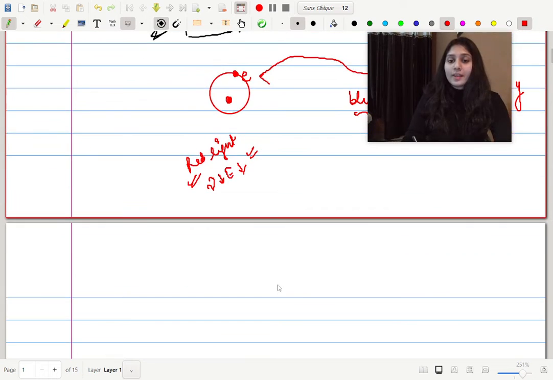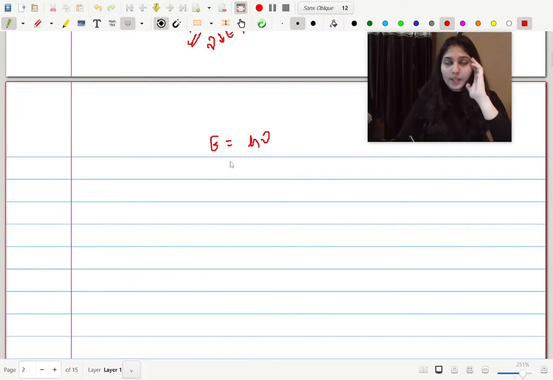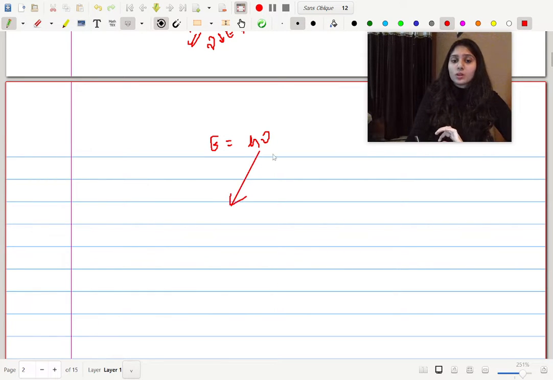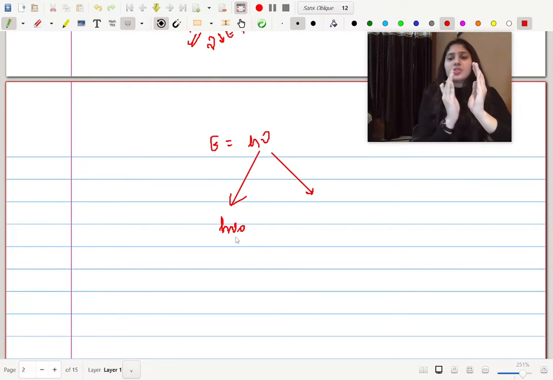ठीक है, so if I write whatever I have just said in a mathematical equation, so the energy is h nu of light you're providing. तुम एक जो लाइट शाइन कर रहे हो मेटल सर्फेस पे उसकी एनर्जी है h nu. ठीक है, now this h nu has two works. This will perform two functions. First one is the ejection of electron, just the mere ejection of electron. उसको उसके एटम से जस्ट बाहर निकालने की एनर्जी, उस बेसिक एनर्जी को हम बोलेंगे h nu नॉट. वो एक बेसिक एनर्जी, उतनी तो चाहिए ही चाहिए, उसके बाद अगर कुछ नहीं भी होगा तो चलेगा. ठीक है, बट उतनी तो चाहिए ही चाहिए. So this is called the work function.